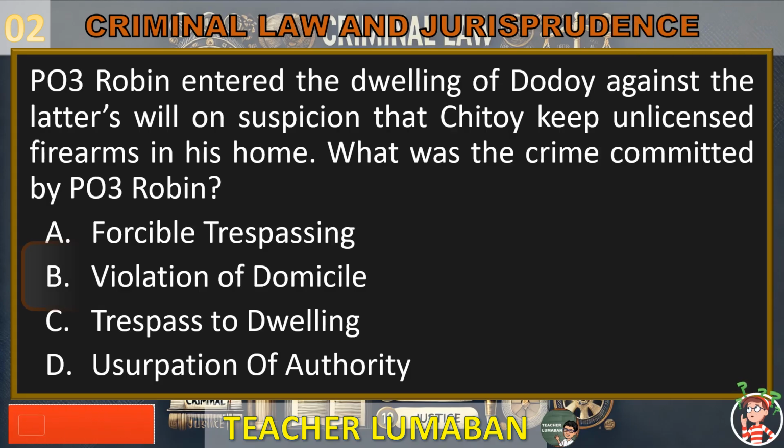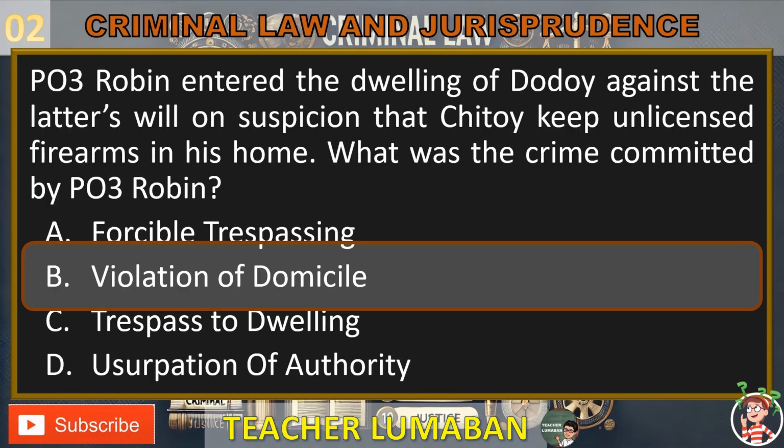5, 4, 3, 2, 1. Letter B is the correct answer. Violation of domicile. PO3 Robin entered the dwelling of Dodoe against the latter's will on suspicion that Chitoe keeps unlicensed firearms in his home. The crime committed by PO3 Robin is violation of domicile.